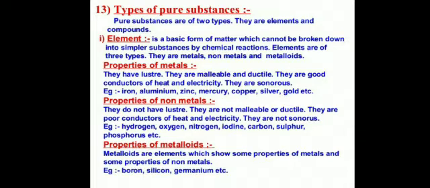Next, non-metals. Non-metals are the opposite of metals. Dear student, iodine is an exception. All the non-metals are non-lustrous, but iodine is lustrous. Third, properties of metalloids. Metalloids are semi-metals. Semi means that they have some properties of metals and some properties of non-metals. For example, boron, silicon, germanium, etc.